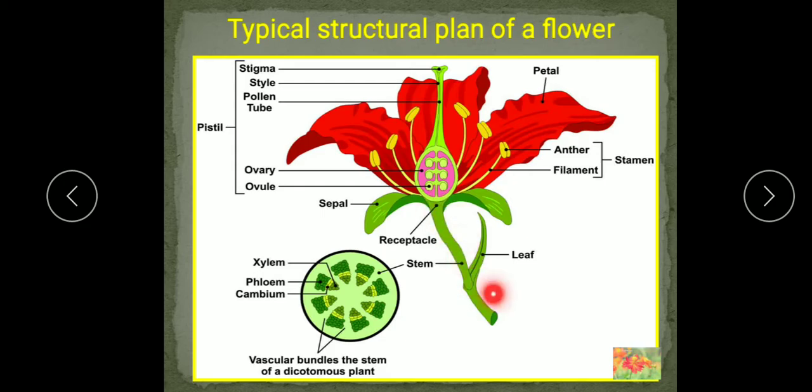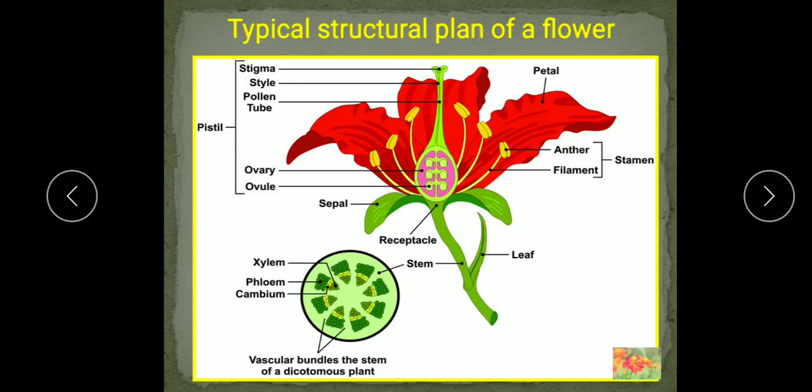Now this pedicel, in some plants like tulip, has only one pedicel and one flower. Here also you can see one pedicel and one flower. But in some other cases it may happen that the pedicel is branched and bears many flowers. There are some flowers like saffron, in them the stalk or pedicel is absent. So in that case these flowers are known as the sessile flowers. Understood? Flowers without pedicel are known as the sessile flowers. Means the flowers which have a pedicel are known as the pedicellate flowers, and flowers without the pedicel are known as the sessile flowers.